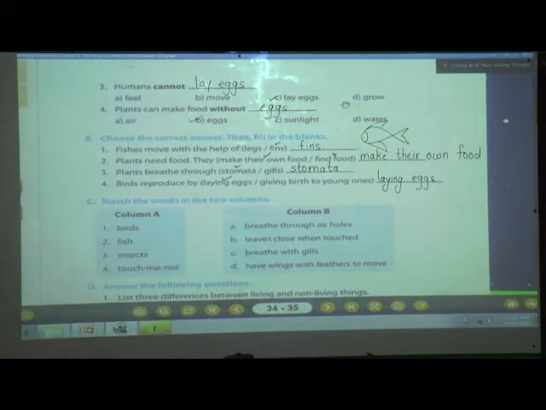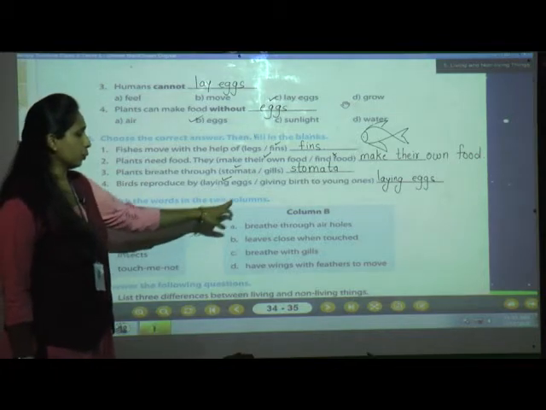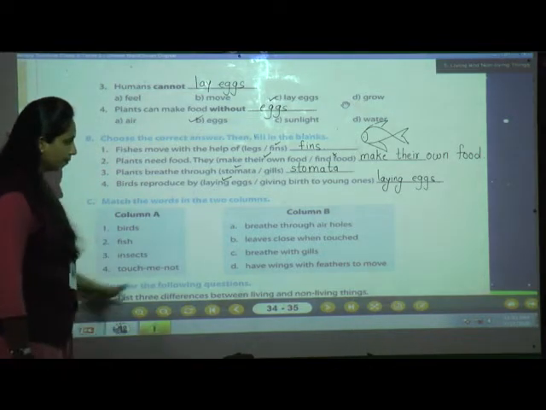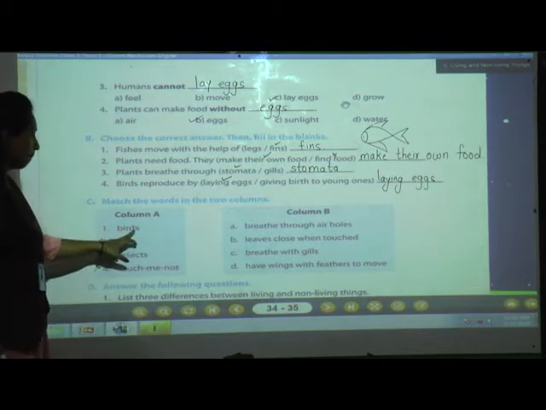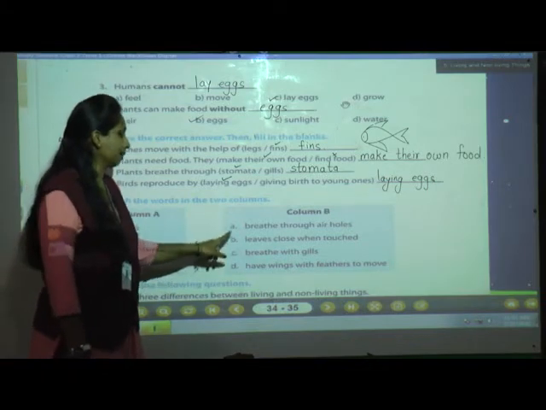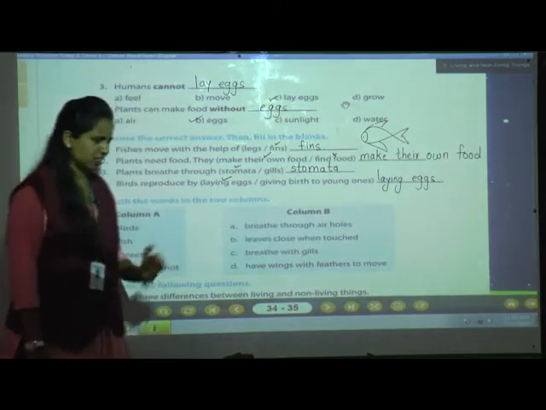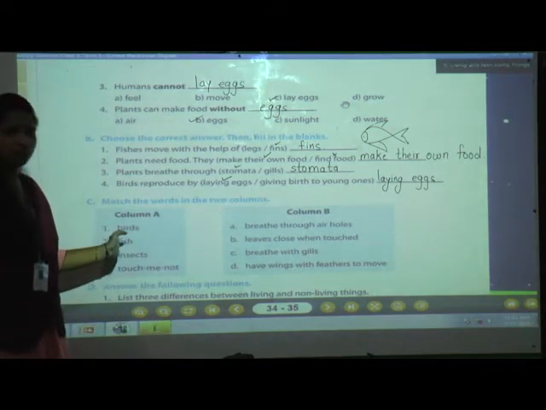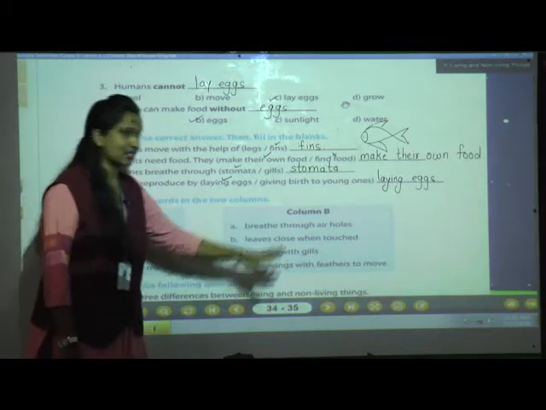Shall we move to the C question? Yes. Now we will move to the C question. What is the C question? Match the words in the two columns. They have given column A and column B. In that first one, birds. Now let us find out what is the correct answer given in column B. The option A is breathe through air holes. Do birds breathe through air holes? No. Leaves close when touched.